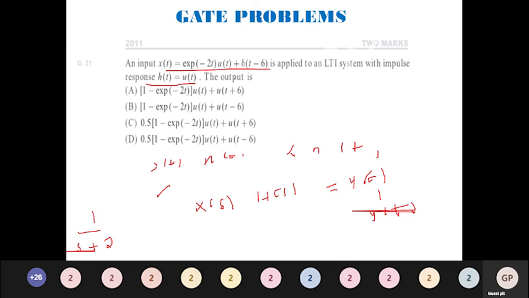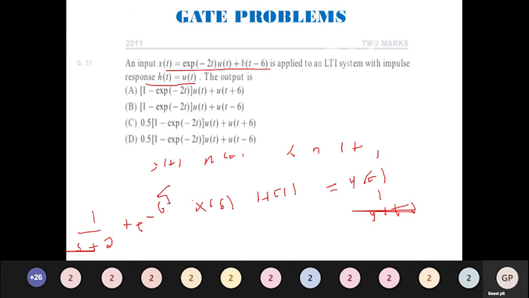Similarly, del of t minus 6. Del of t gives 1, but since it is a shifted version, I will have e power minus s t naught, so that is going to be e power minus 6s. So this is done. What is the other thing?